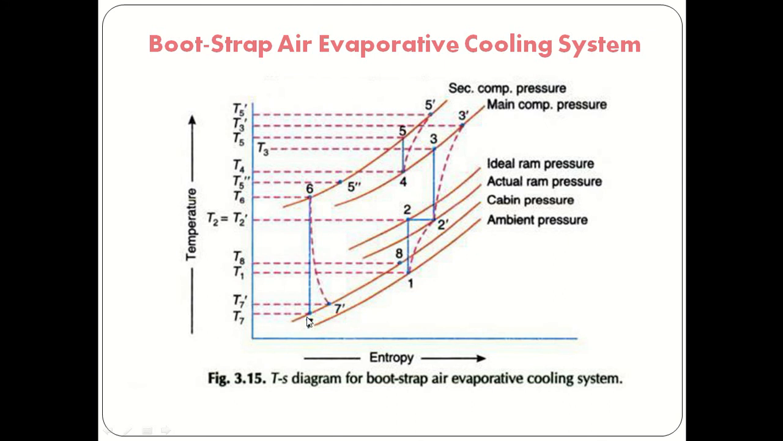So 6 to 7 is the isentropic expansion process. 6 to 7 dash is the actual expansion process. Now after expansion, the cooled air we are supplying to the cabin. So T8 is the temperature of the cabin. That air at constant pressure we are supplying to the cabin. So this is about the bootstrap air evaporative cooling system.